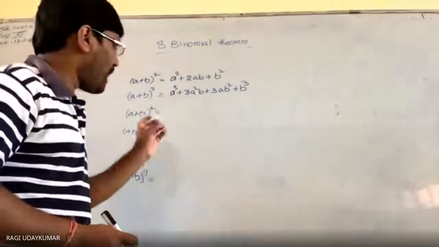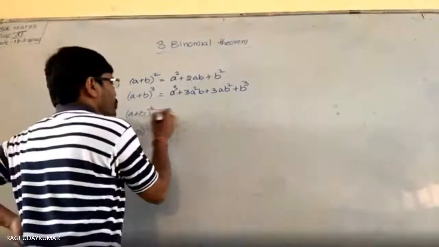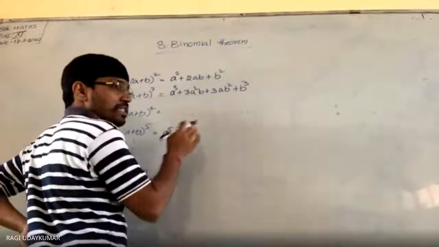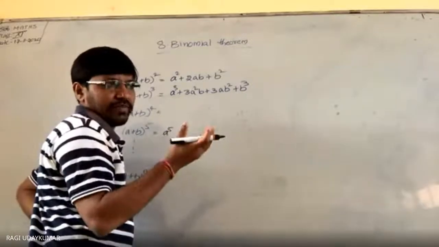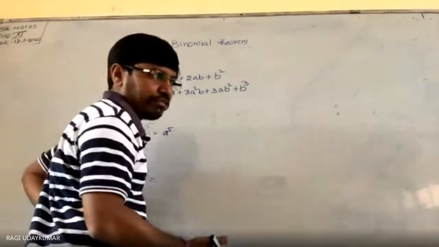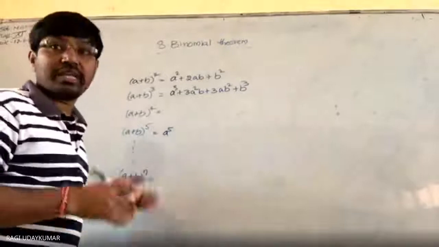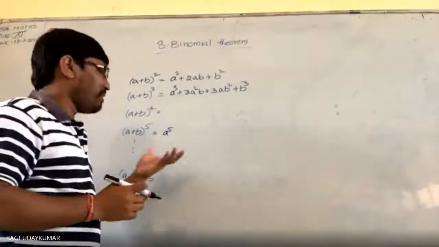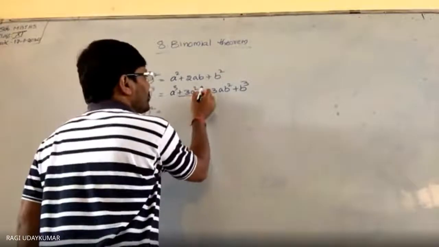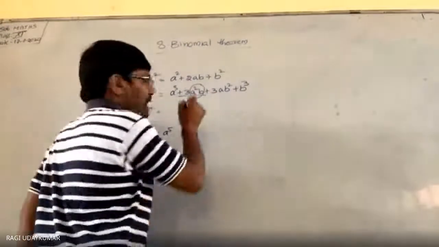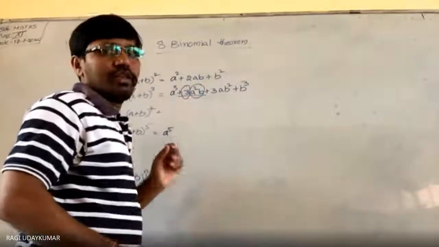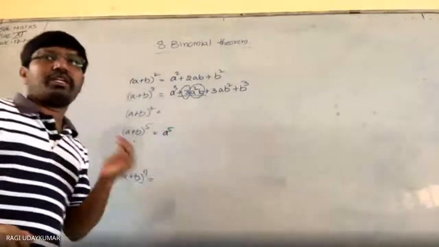So what is up here? Observe, suppose if you want to write a plus b whole to the power of 5. A power 5, except the coefficient, the terms I am saying. In every term, the numerical coefficient will be found afterwards. Other than the numerical coefficients, other coefficients can be written. Here, in this term, this is called the literal coefficient, and this is called the numerical coefficient. So, literal coefficient and numerical coefficient.